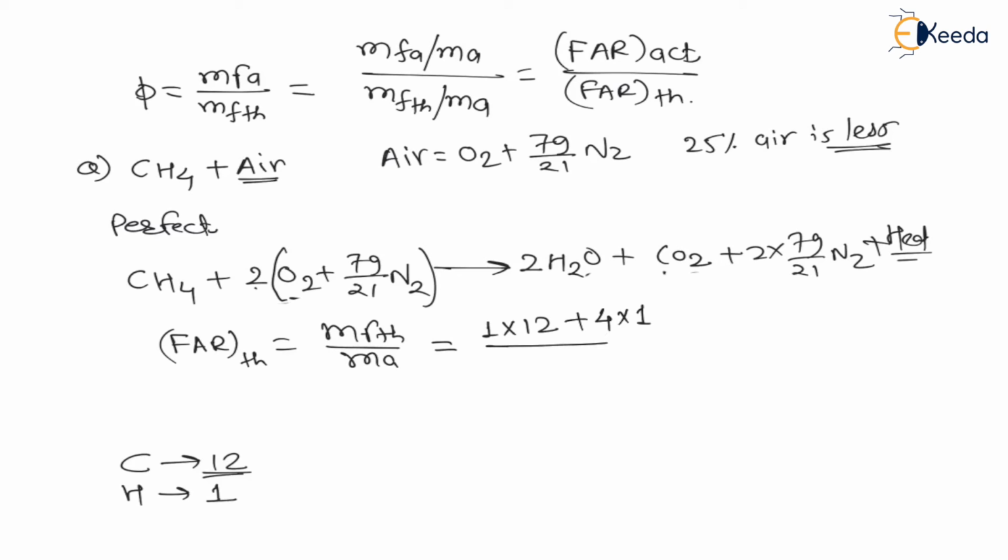Now this whole term is divided by mass of air. For air, the atomic mass of oxygen is 16, right? The atomic mass of nitrogen is 14, sorry, 14.